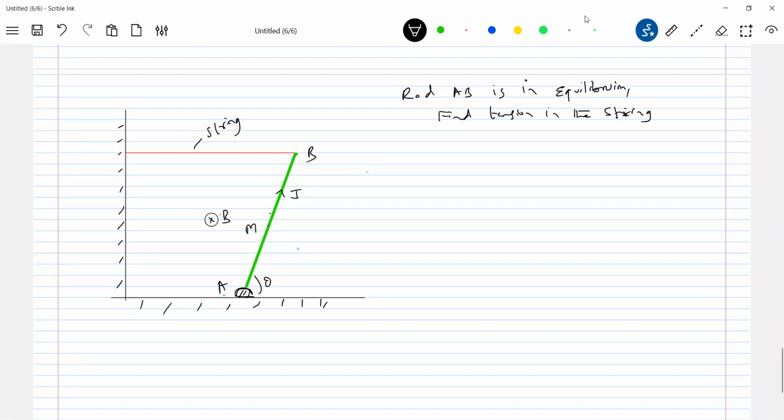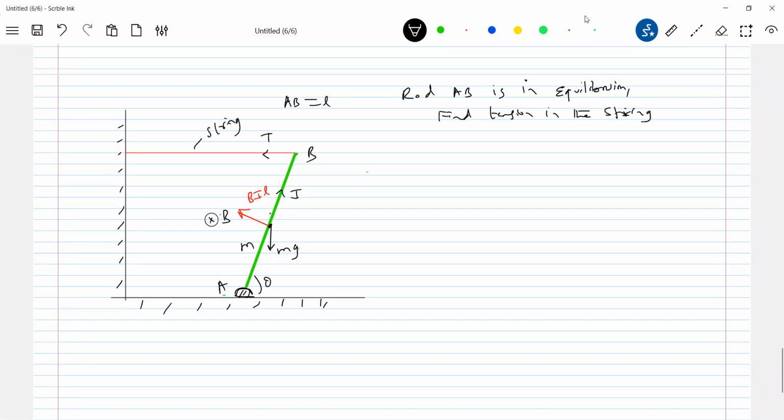So what are the forces that will be acting? Weight mg. Should any BIL force act? There is a uniform magnetic field and current, so the BIL force will act perpendicular to the rod. Let the length of the rod AB be L and the mass of the rod be M. The string will be taut, so the tension will act here.